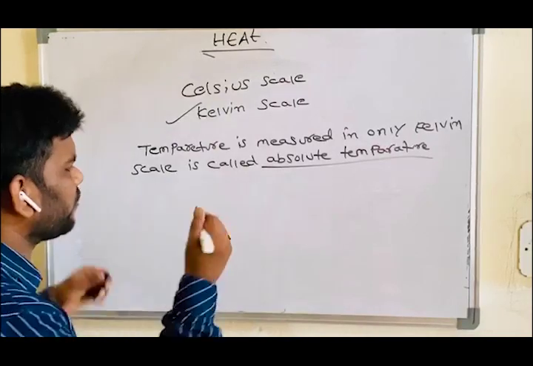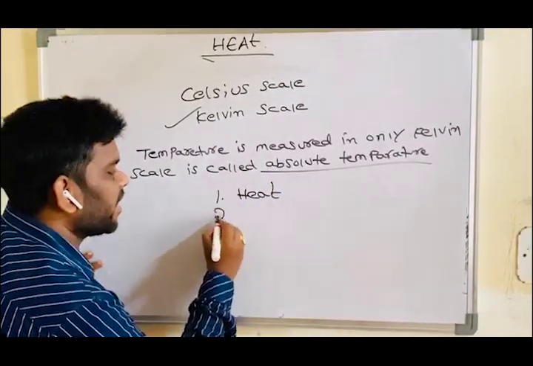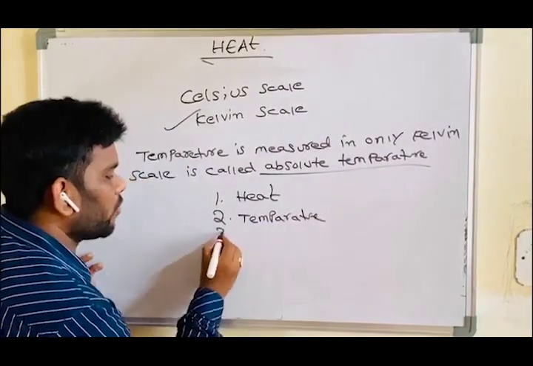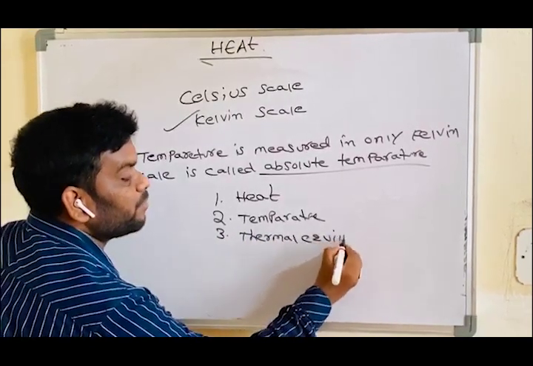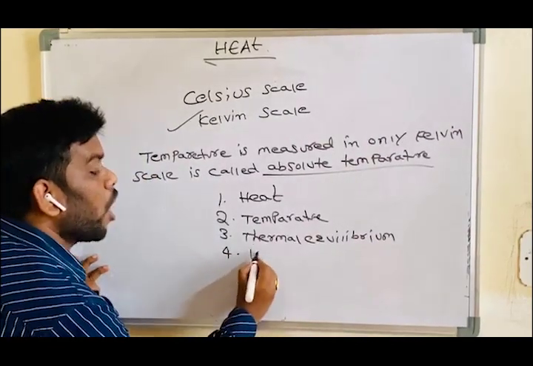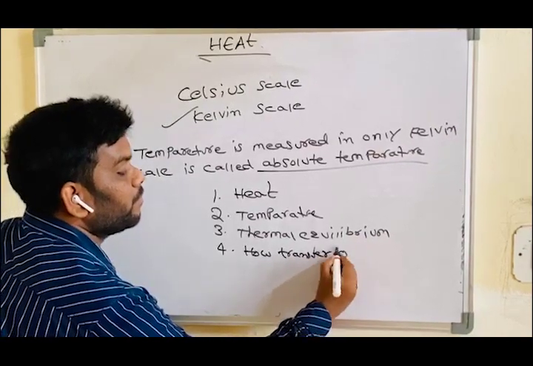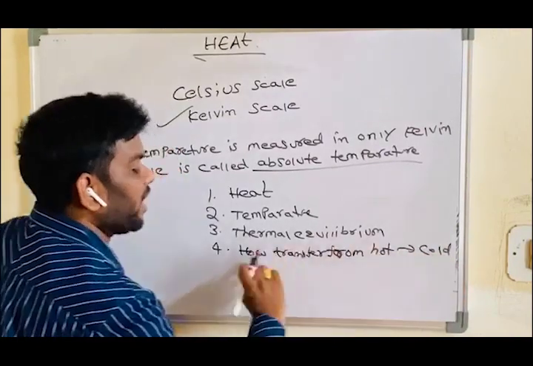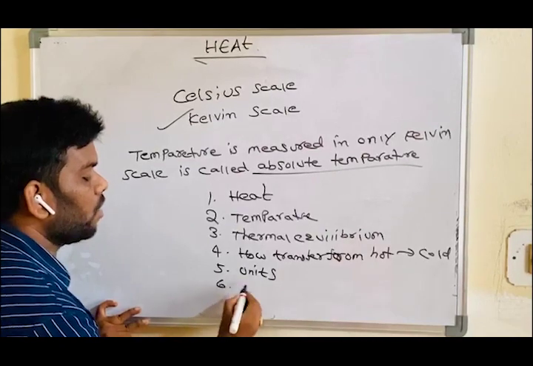So one is heat, another is temperature, and the third one is thermal equilibrium. And next, how heat energy is transferred from a hot body to a cold body, and the units, and how to convert.